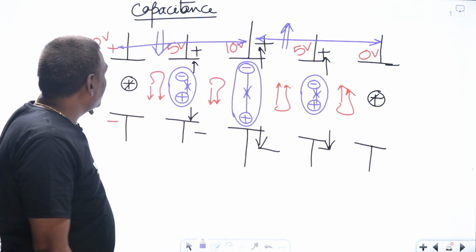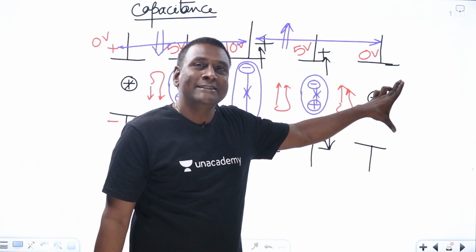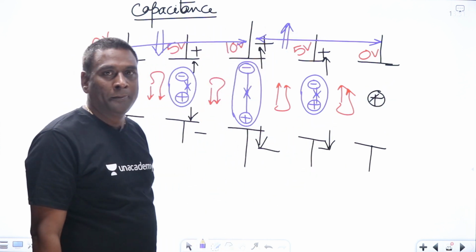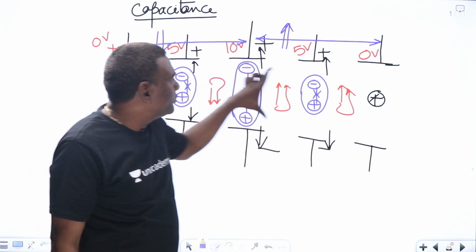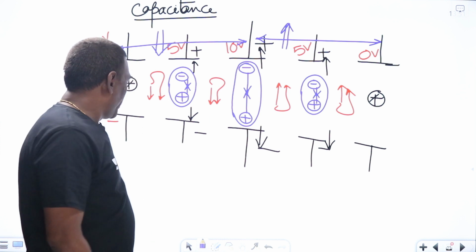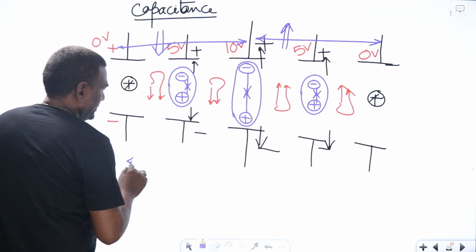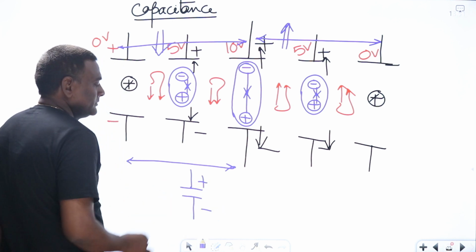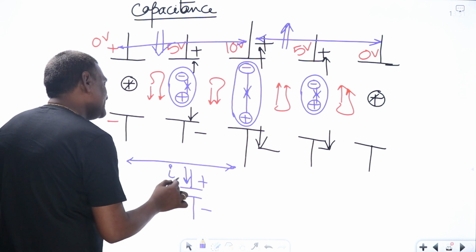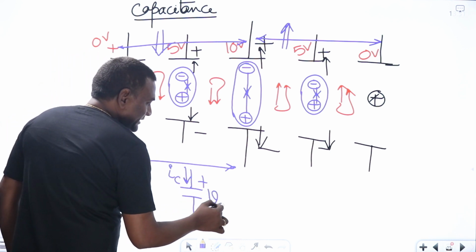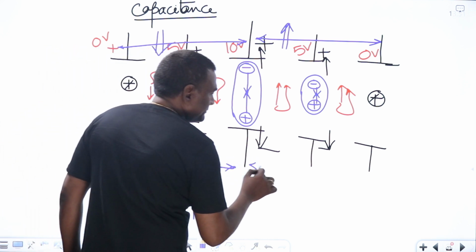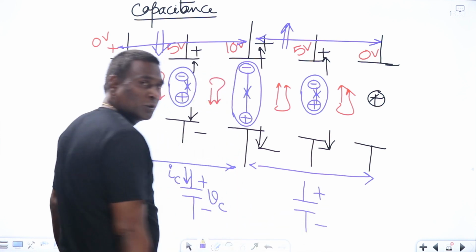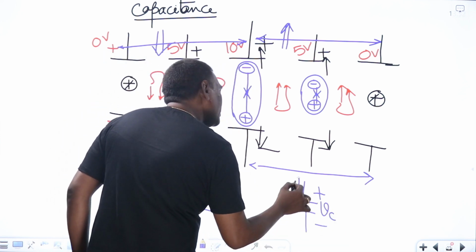What about the polarities of voltage? From here to here, the polarity of voltage is the same. Always the upper one is positive, and the lower one is negative. Getting my point, right? So the upper one is positive, the lower one is negative. Let me think of from here to here. Always the upper one is positive. Current is entering into this. Let me think of this as IC. Voltage across this is VC. And from here to here, if I analyze, the voltage is upper one positive only, but current is coming out.